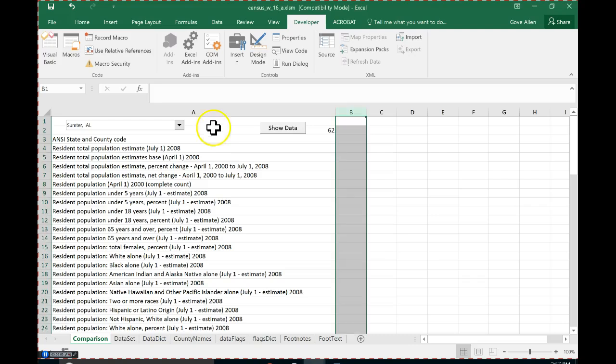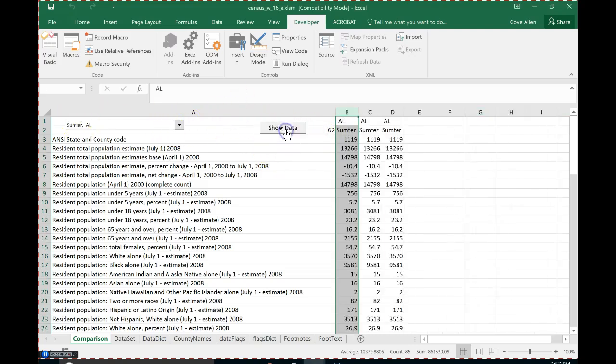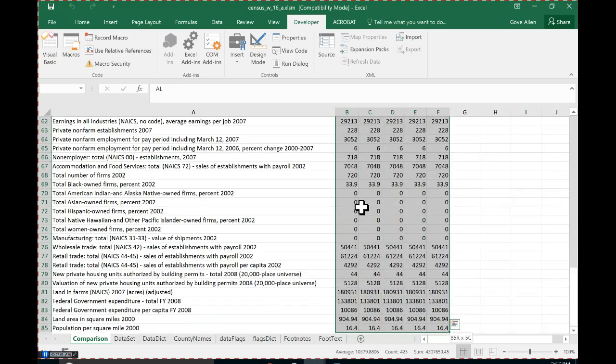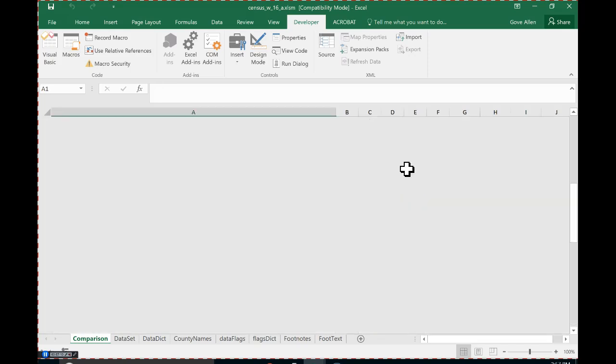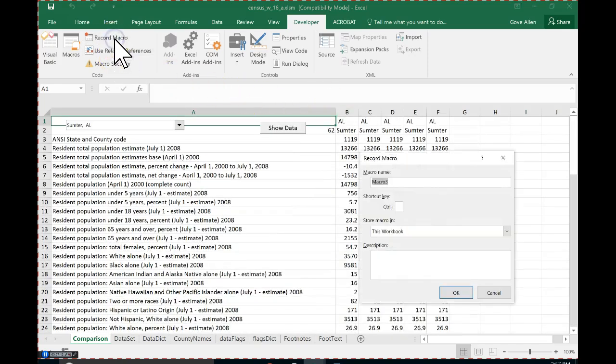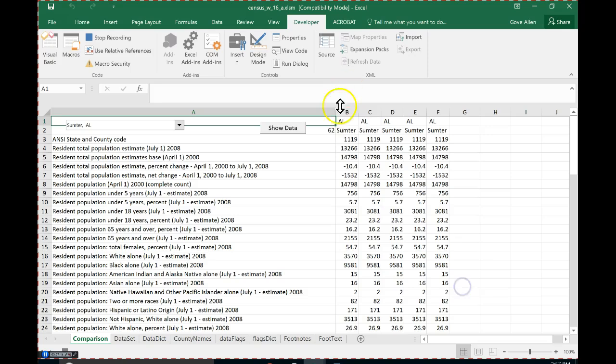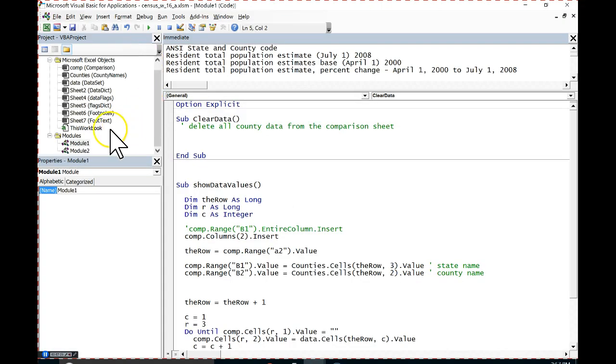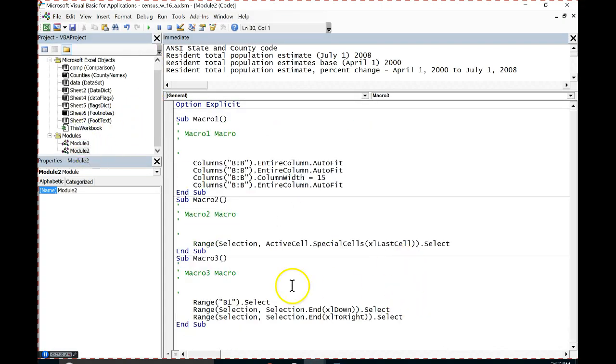So the first one was, oops, need some more data. The first one was just come here to B1, Control-Shift down arrow, Control-Shift over. Let's record ourselves doing that to see what it records. Record macro, that's fine. Control-Shift down, over, and stop recording. And here's the magical part.